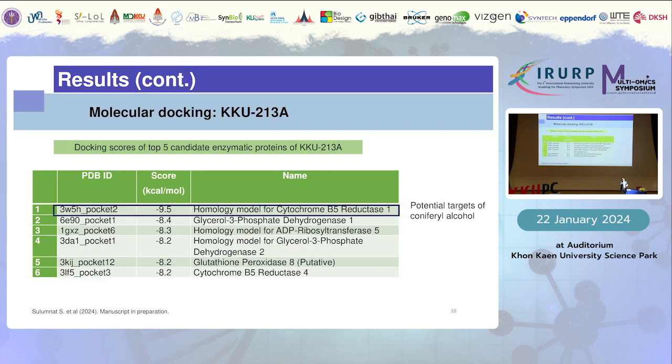And now let's have a look at KKU213A. So we selected the top 6 on this KKU213A to show, and we found that the top selected one is the homology model for cytochrome b5 reductase 1, and it has a binding energy score of -9.5. It could also serve as a target for the CA compound in KKU213A.